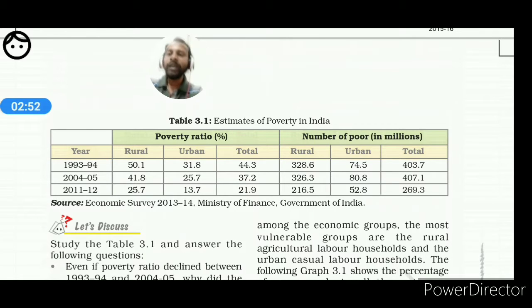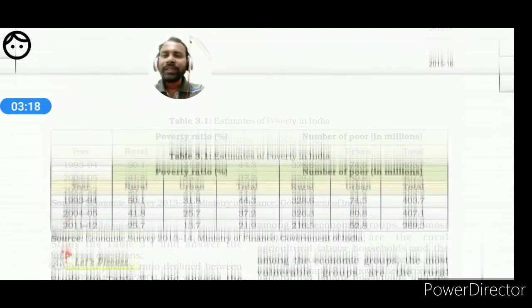So an increase in per capita income is not always a good indicator of poverty eradication, that is, of poverty being removed. If we claim that the problem of poverty has reduced in our country, we cannot say this so simply, because we also have to consider the present scenario in which the prices of daily commodities are increasing.